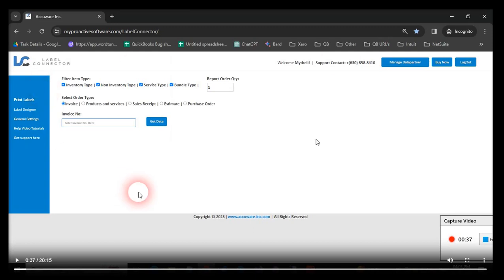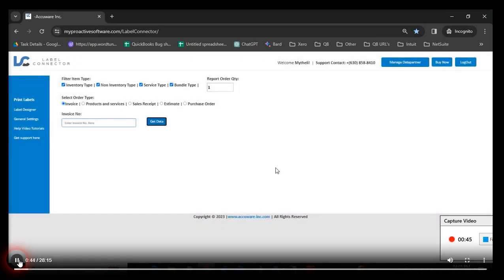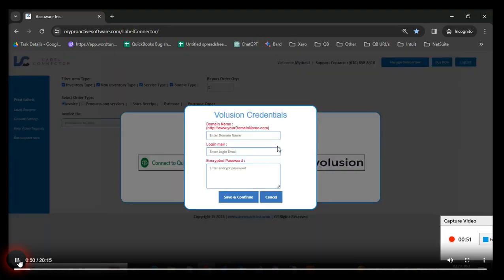Okay, so you've already registered as a user for the Volusion integration and you've reached the main user interface here. Now you need to select a data partner. So I'm just going to walk you through the next few steps on how to use the Volusion integration. You're not going to be able to connect to the data until you manage the data partner and choose Volusion as your data partner.